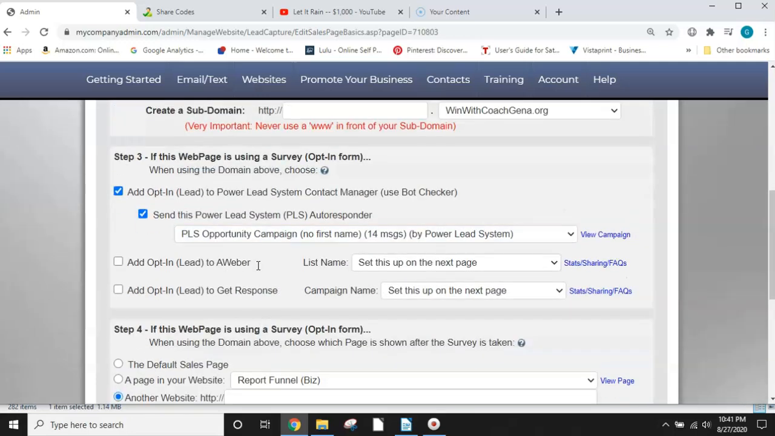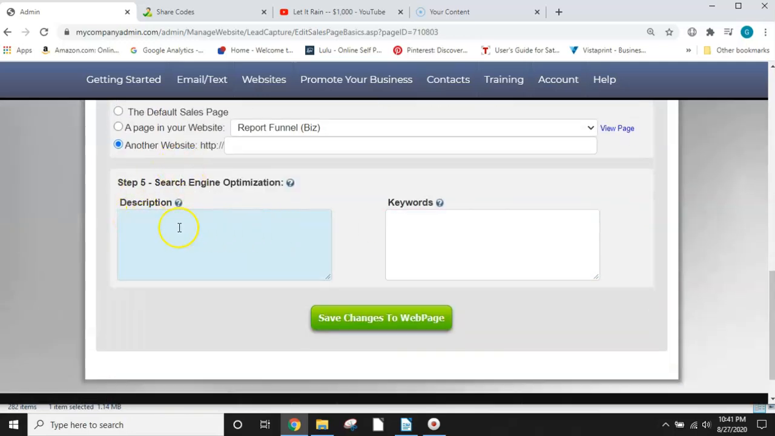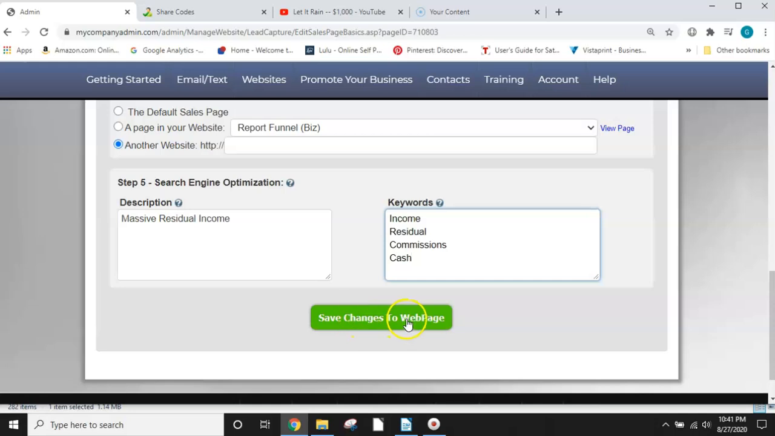So then we can go down here. You can skip this or not. I'm gonna put massive, and then these are keywords. You can, let's see. Okay. Save changes.